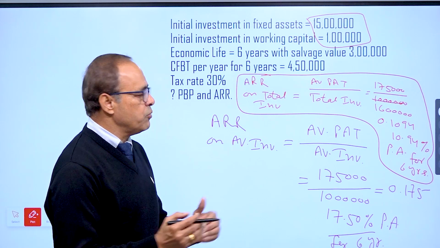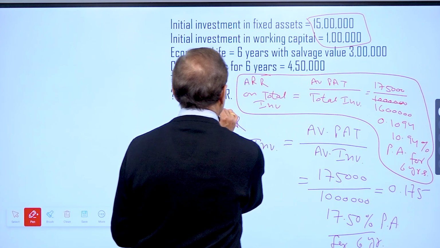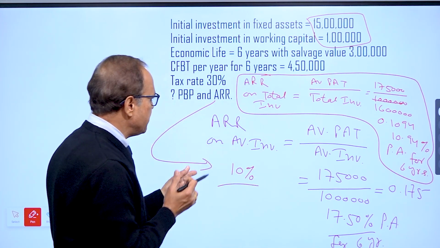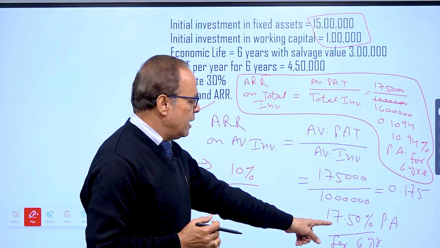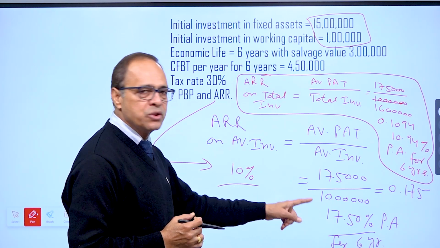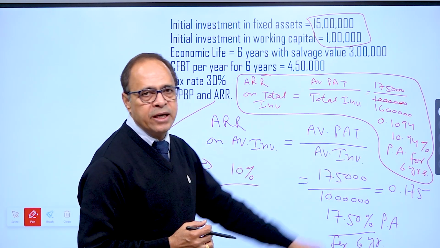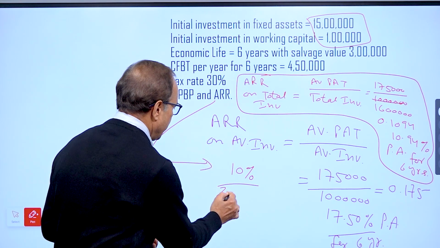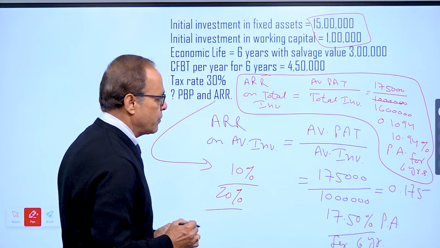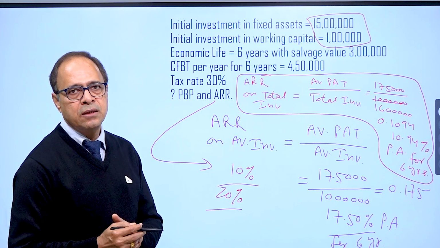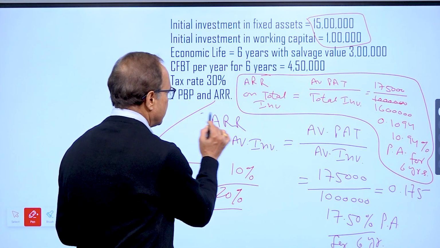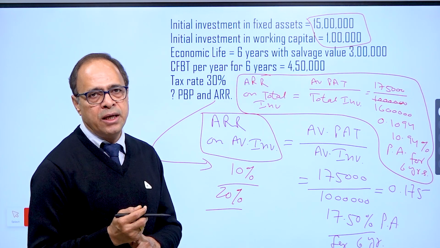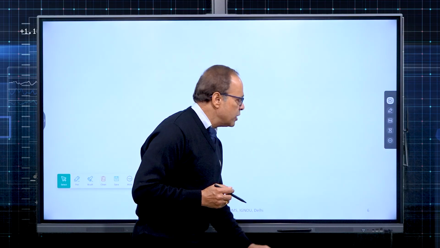However, the moment a cutoff point is given, let us say the cutoff point for ARR is given as 10%. Now how much is the ARR? On average it is 17.5. Yes, project will be accepted. On total it is 10.94%. Yes, project will be accepted. On the other hand, if the cutoff is given as 20%, project will be rejected. So by default, we always consider ARR on average investment. That is the way we can easily calculate ARR given the situation. That's what we have practiced.